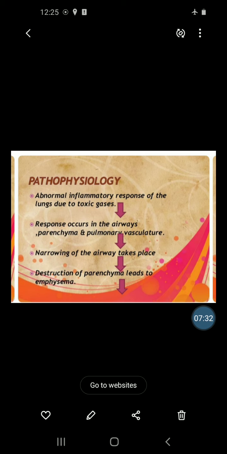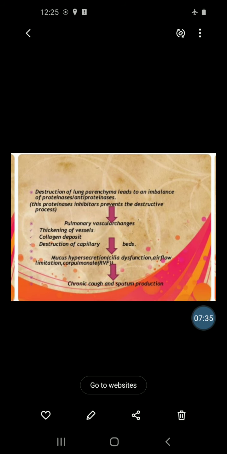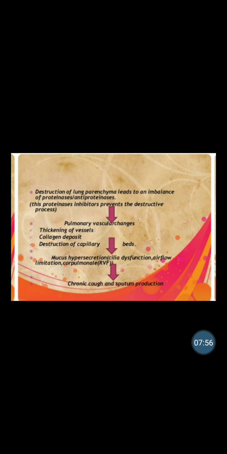That is emphysema. The destruction of lung parenchyma leads to an imbalance of proteinase and antiproteinase. These proteinase inhibitors prevent the destructive process. What is the role of this? The inhibitors prevent the destructive process.